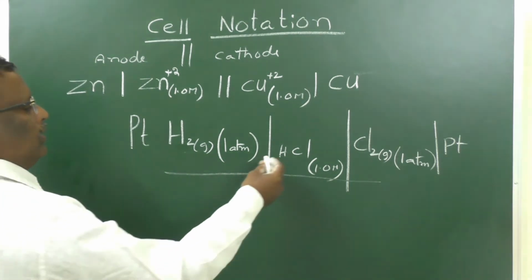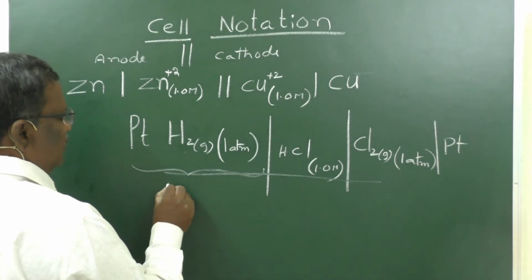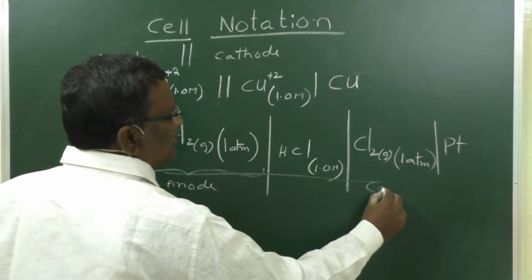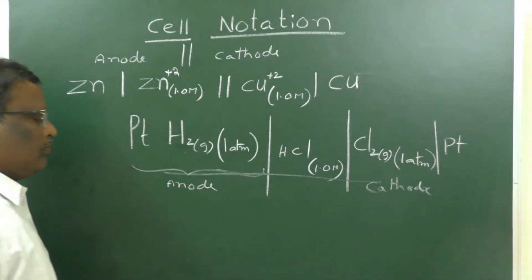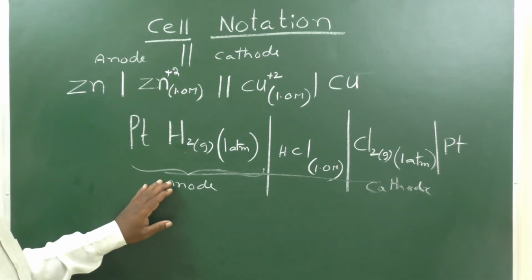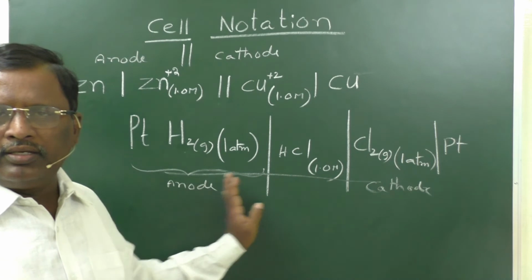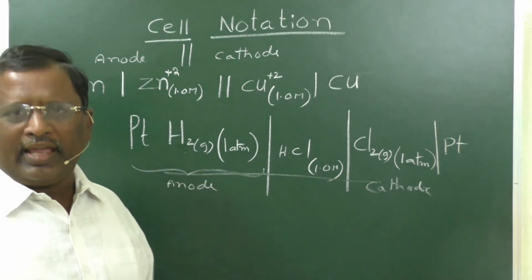So here the left hand side is the anode, the right hand side is the cathode. Here oxidation will take place, here reduction will take place. Sometimes they will give us a cell notation and ask us to write the electrode reactions.